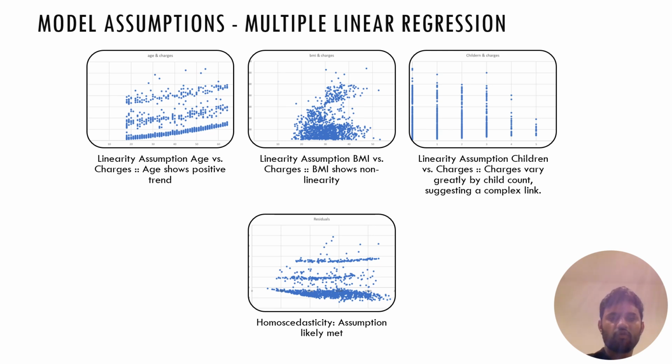In our multiple regression, we see again potential non-linearity, especially with BMI and number of children. The assumptions still appear to be met. We didn't assess multicollinearity, which could be a concern and worth investigating in future analysis.